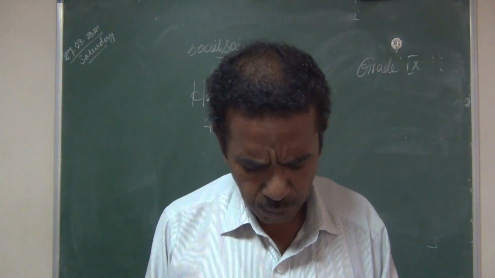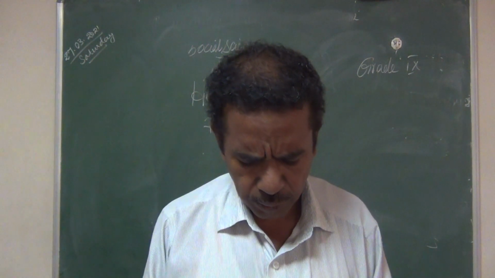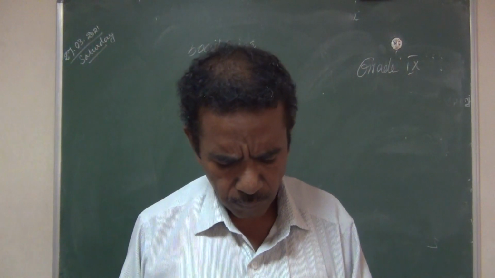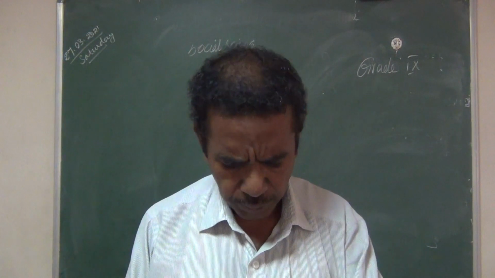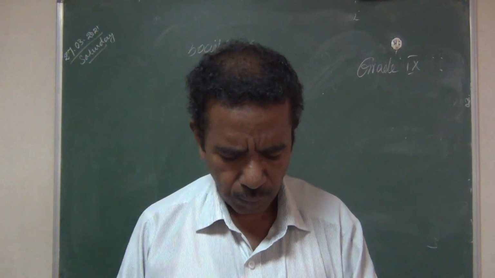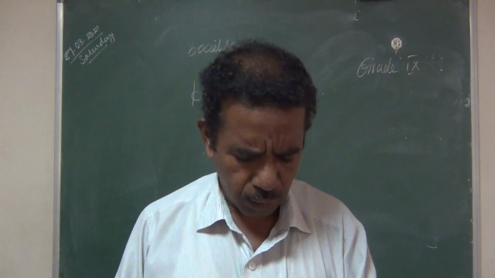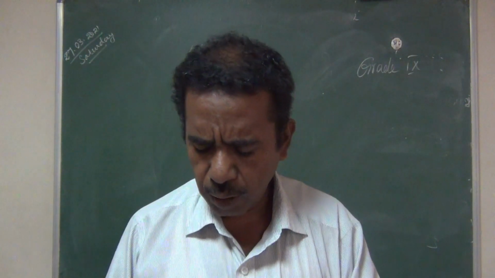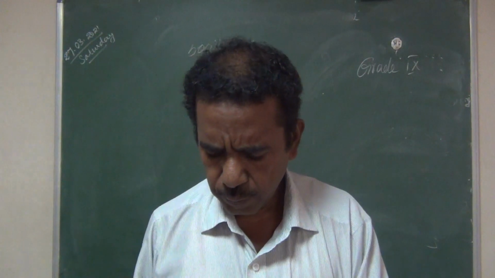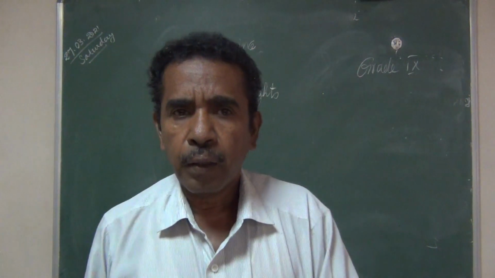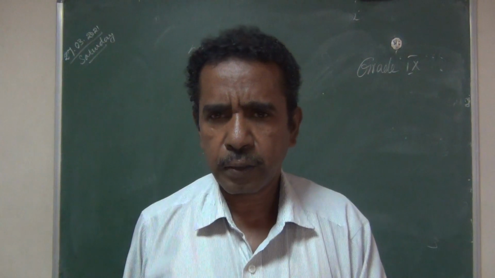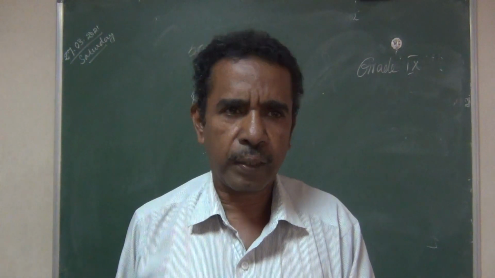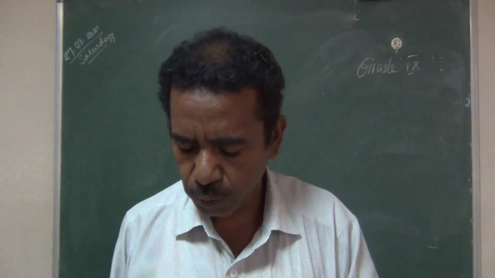The fourth, a 2-mark question: write a short note on the right to constitutional remedies. Page number 257. If any one of the fundamental rights is denied, the person can approach the court.